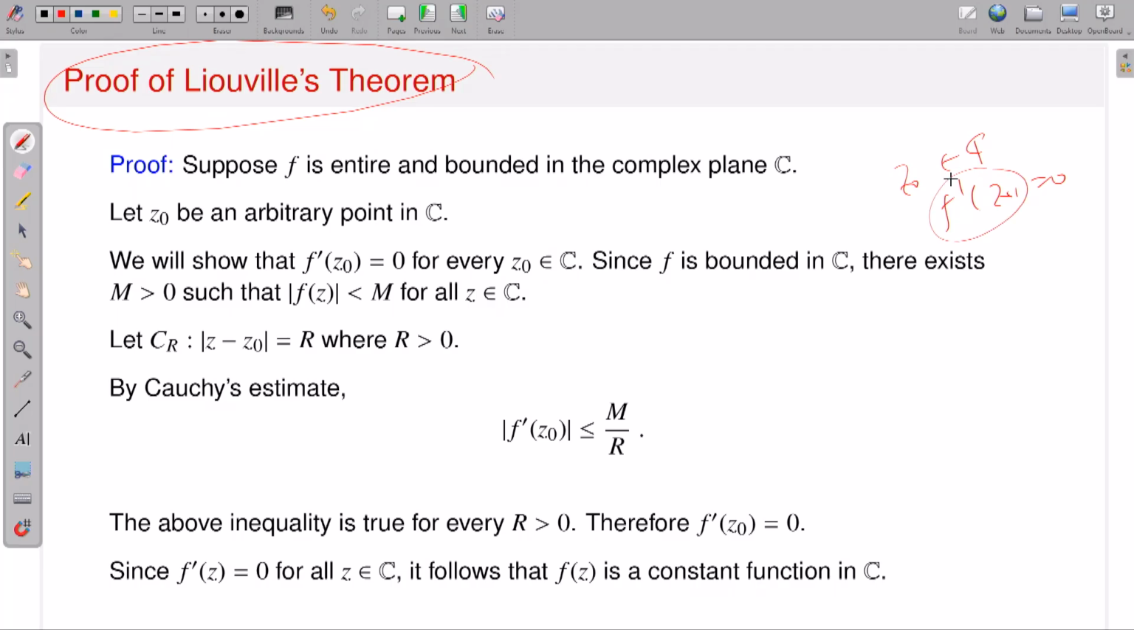Now you see, once I have to prove the derivative is 0, that means I need the expression of the derivative, and once I have that expression, of course Cauchy's integral formula will come into the picture. In fact, Cauchy's estimate, you know, and then I am done. So it is very nice. So this is my complex plane. Take a point z0.